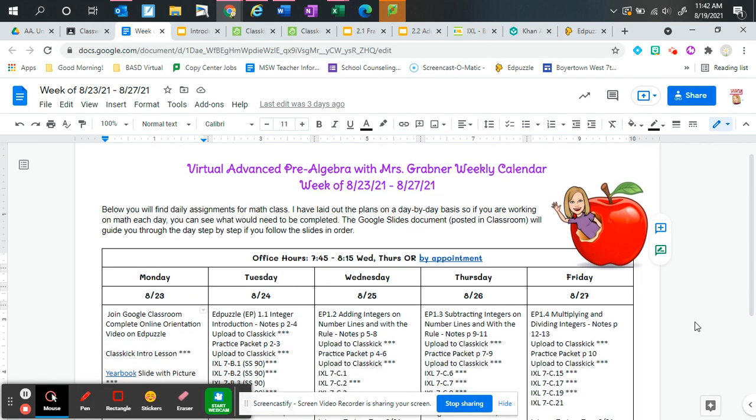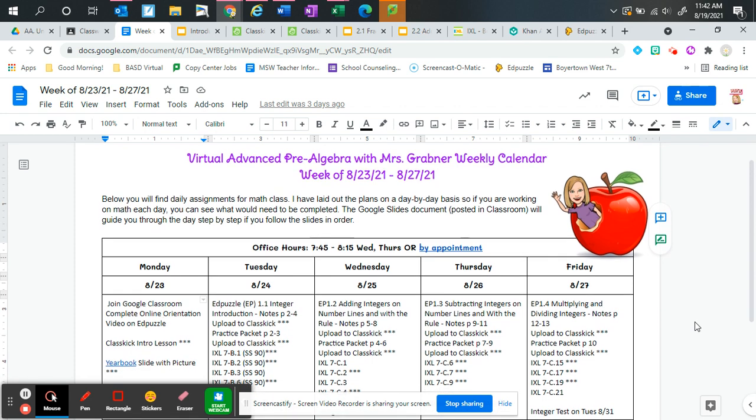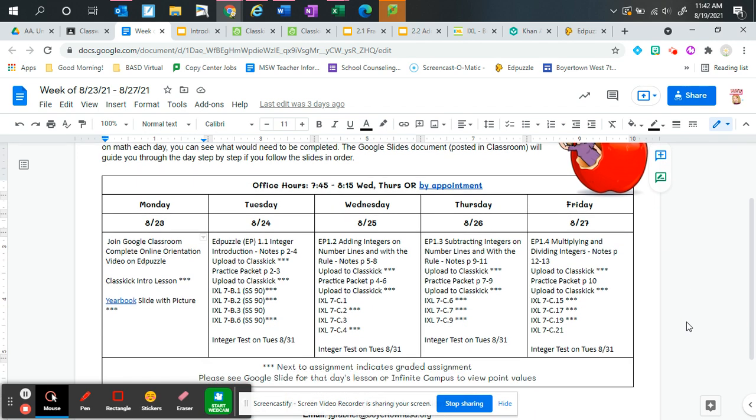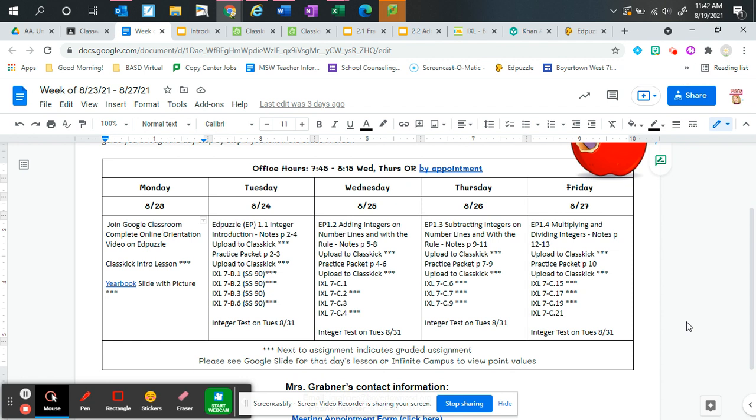This is our weekly calendar, and every week you'll see this posted here. This is basically for if you are the type of student who is going to be working on a day-by-day basis. It will lay out exactly what I would expect you to complete in a single day. If you know that maybe you have something to do on Tuesday and you need to combine Monday and Tuesday, or you're going to do Monday, part of Tuesday, and then finish up Tuesday on Wednesday, you can look at this to help guide yourself through things.